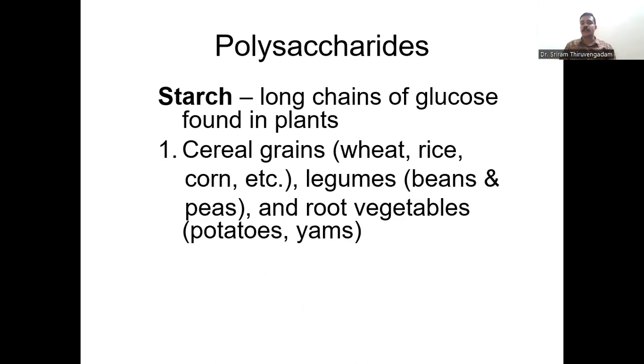Again, starch is considered to be the reserve food material of plants, as plants store their food material in the form of starch. We animals and human beings store our food material in the form of glycogen, whereas plants store it in the form of starch. That is why we call starch a reserve food material of plants. Good examples include cereal grains, as I told you, found enormously in rice, corn, beans, peas, and some root vegetables like potatoes.